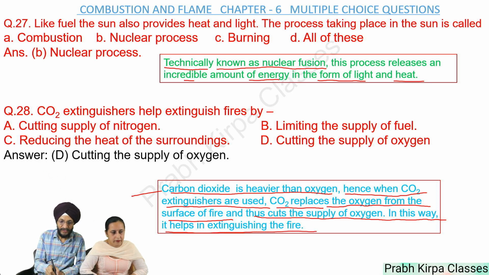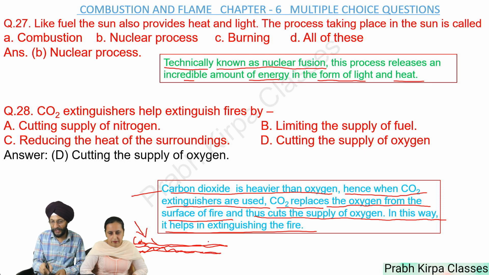You can see that if this is the fire going on and you use carbon dioxide on it, then it cuts off the oxygen supply. It forms a blanket-like structure on this, and it cuts off the supply of oxygen which is being supplied to the substance on fire. So when oxygen supply is cut by carbon dioxide, the burning will automatically stop.